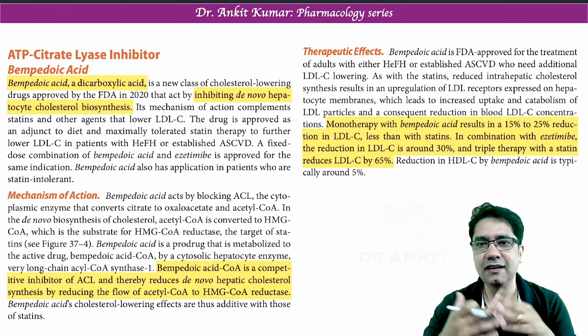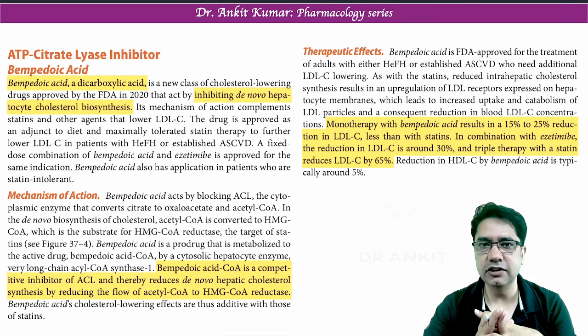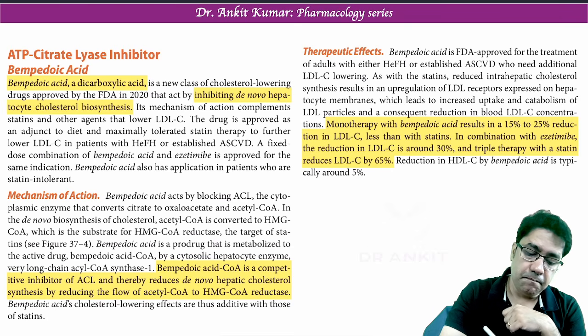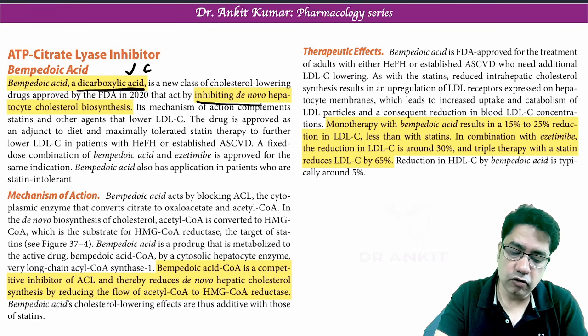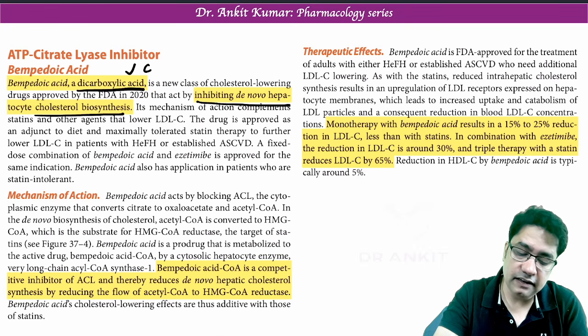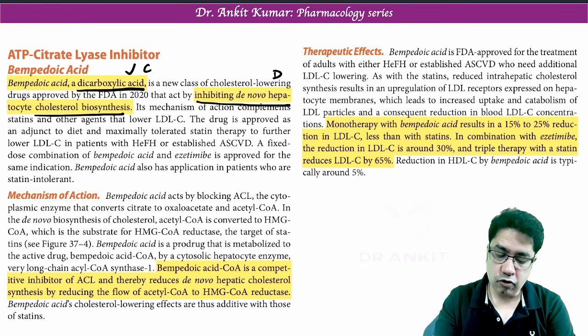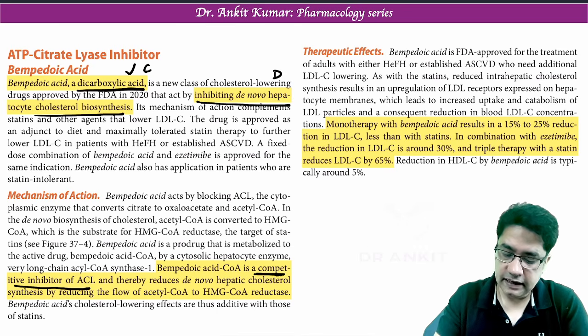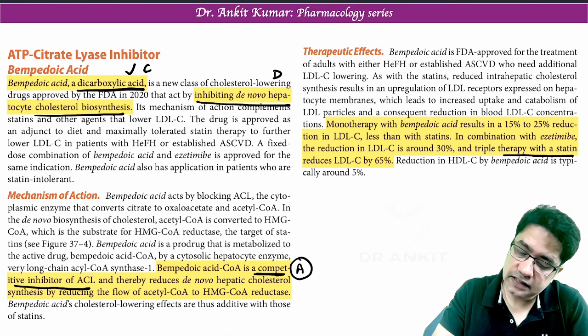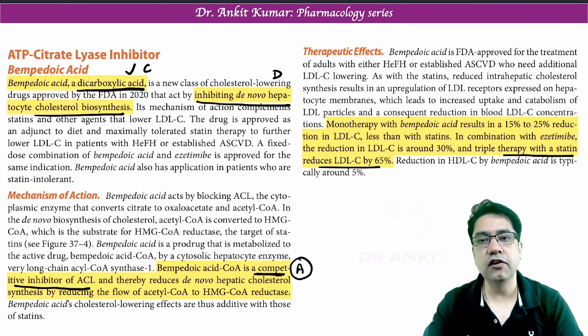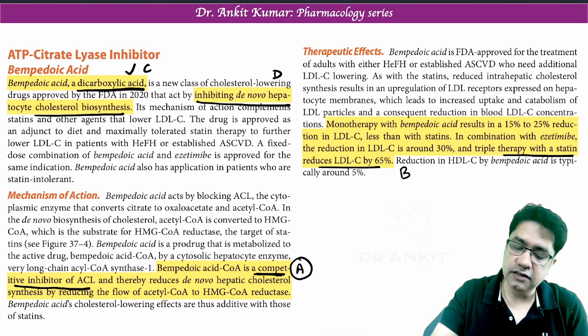So keeping this in mind, let's see what Goodman and Gilman 14th edition says, that bempedoic acid is a dicarboxylic acid. It's a true statement. It is option number C we have. It inhibits de novo cholesterol synthesis inside the liver. Again, option number D. Now, it is a competitive inhibitor of ACL, which is ATP citrate lyase. So option number A was incorrect, and it is used with statins. It is used in combination with statins to reduce LDL cholesterol level. So again, option number B is also correct.